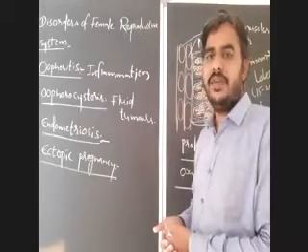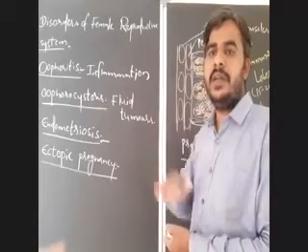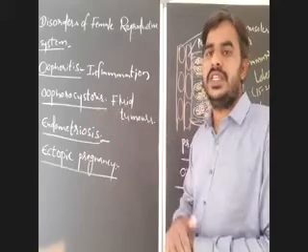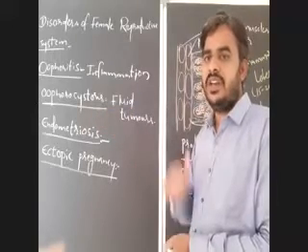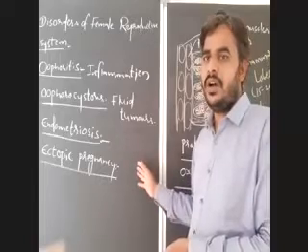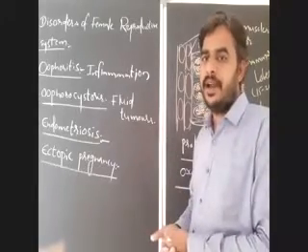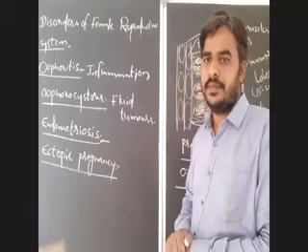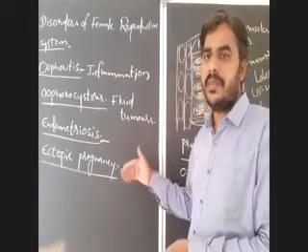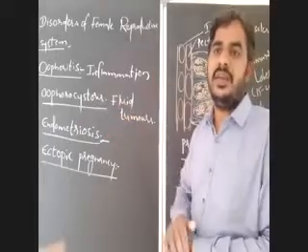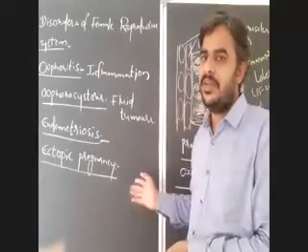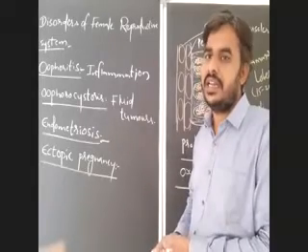So the site of implantation is endometrium of uterus. But sometimes the implantation takes place outside the uterus. In more than 90% of cases, this type of extrauterine implantation takes place in the fallopian tubes. Extrauterine means outside the uterus. Rarely this type of implantation takes place in the cervical canal also.